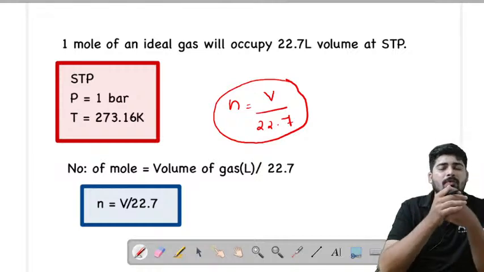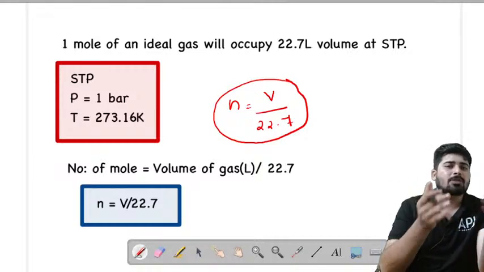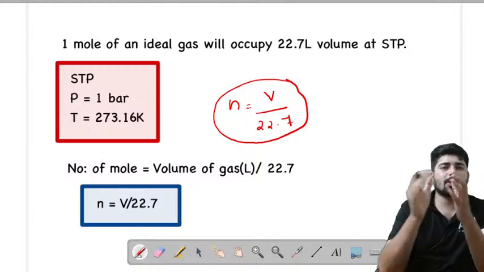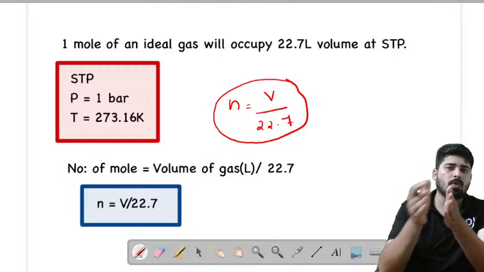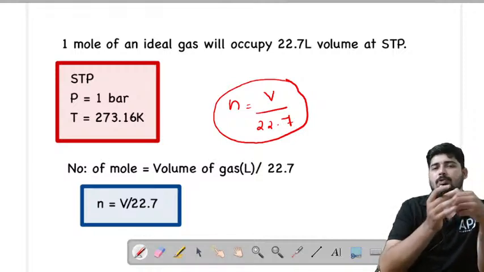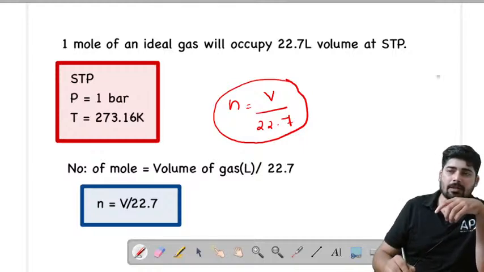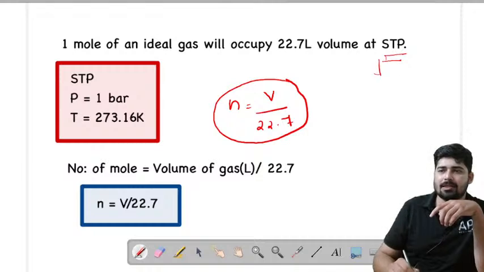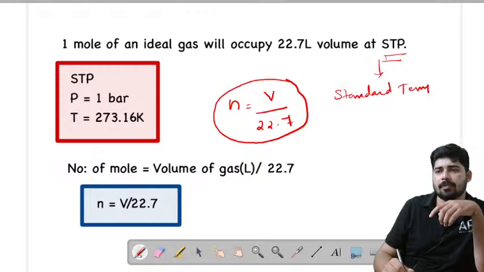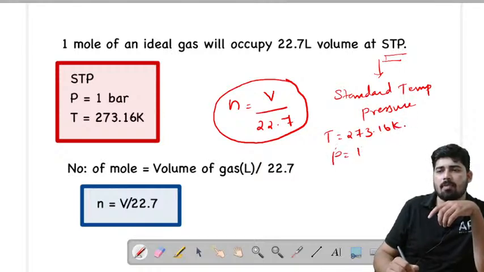So if the volume of a particular gas is given and if you are asked to find out the number of moles of that gas, just use the equation V divided by 22.7, that is volume divided by 22.7, then you will get the number of moles of that given sample of gas. Okay. Now I wanted to introduce you to a term, that is STP. You can see here that means standard temperature pressure. Just remember the value of standard temperature pressure. In the case of standard temperature pressure, the temperature is 273.16 Kelvin and pressure is taken as 1 bar. Okay, these two values you have to remember.